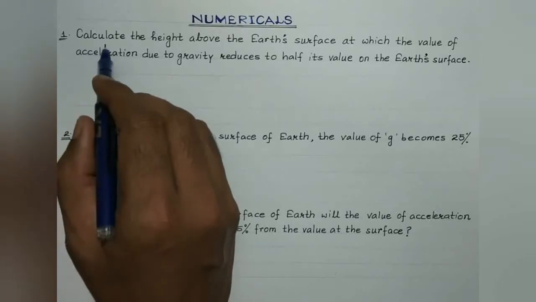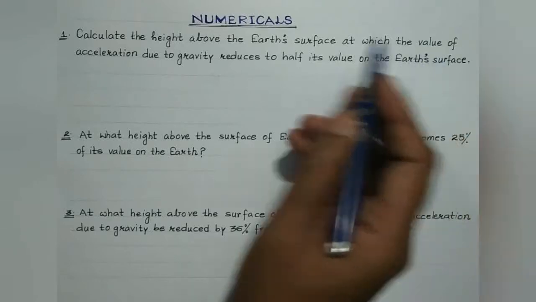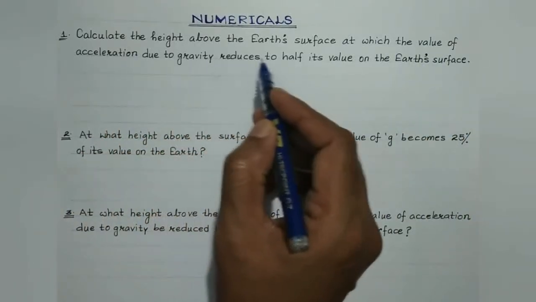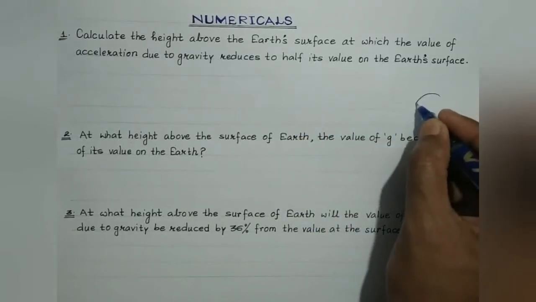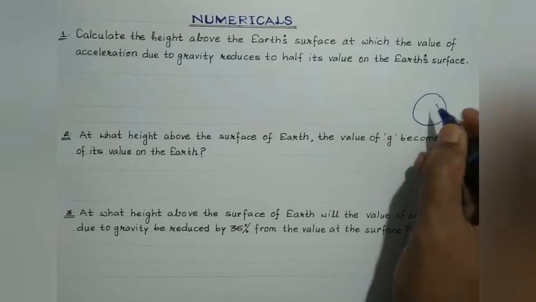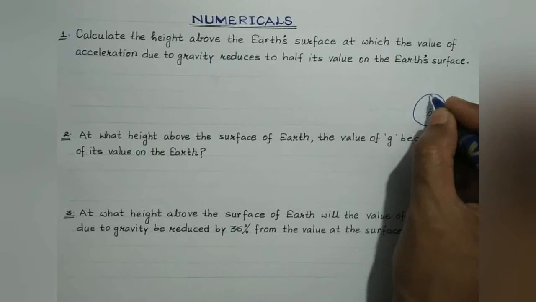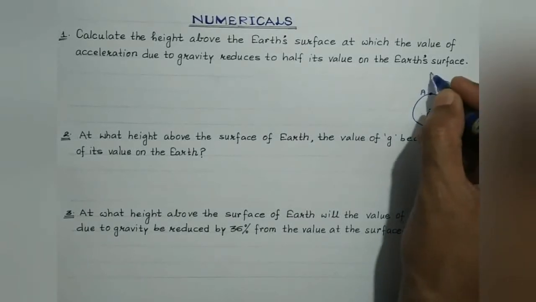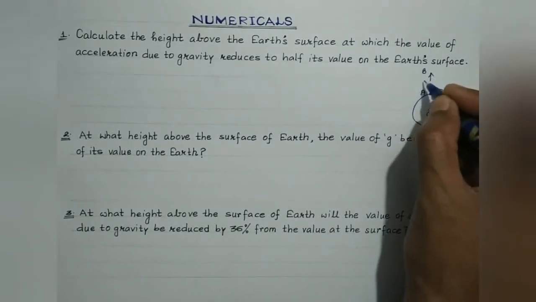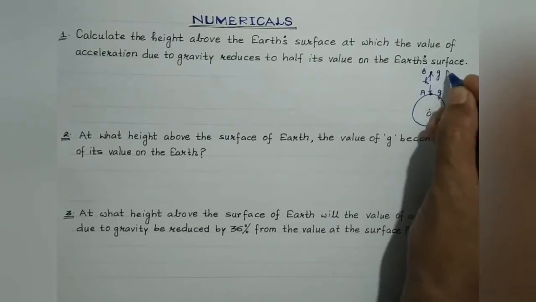The first question is, calculate the height above the Earth's surface at which the value of acceleration due to gravity reduces to half its value on the Earth's surface. So what we are supposed to do is, suppose this is the Earth, this is the center, right? And this is the radius r. And this is a point on the Earth's surface. Here the value of acceleration due to gravity is suppose small g. And at a height h above the Earth's surface, suppose the value of acceleration due to gravity is g dash.